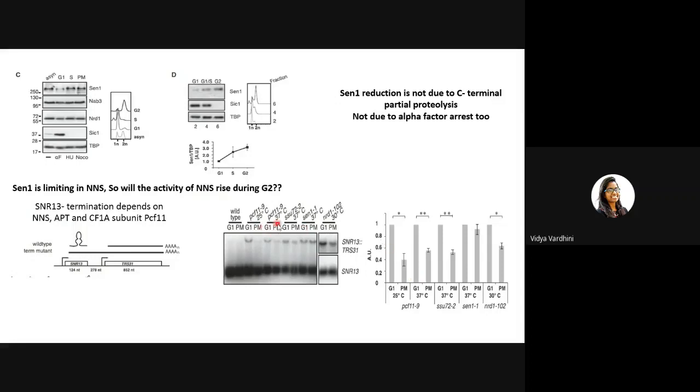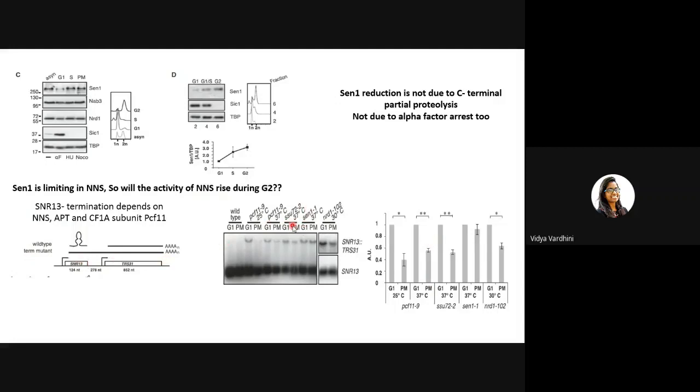Again, when you shift them to non-permissive temperature, we know that the transcription termination is defective, and hence you would find the band in G1 because SEN1 is low, and in transcription termination mutants, of course, because this is being read through.